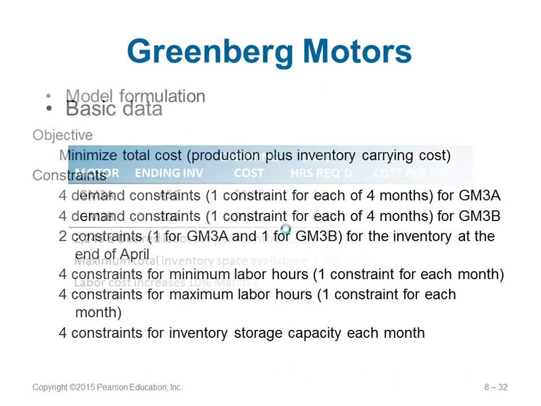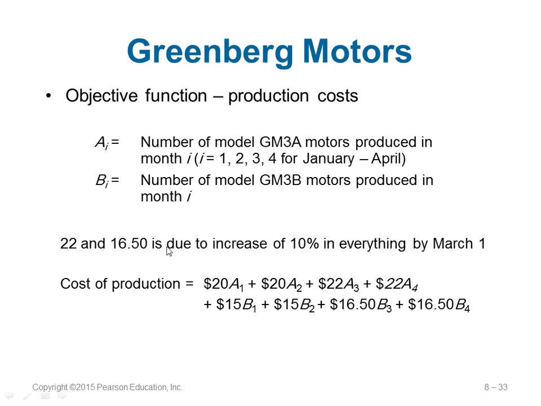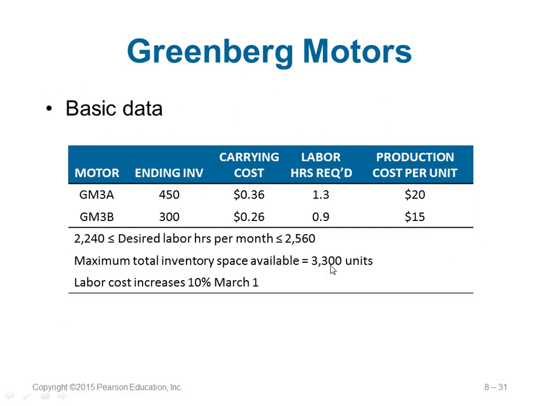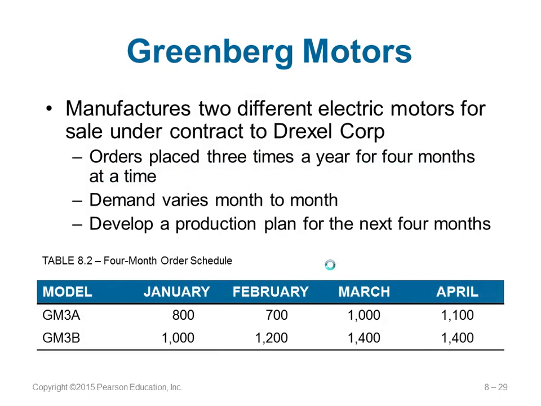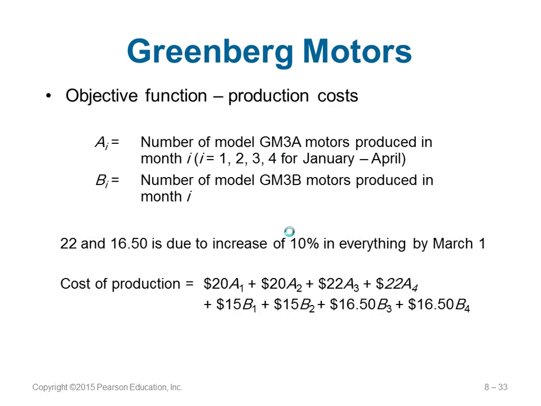The condition states there is a 10% labor cost increase. The labor cost will increase in the month of March. So it will be like 22 and 16.5 due to the increase of 10%, in everything from March on. From the production cost, it will increase basically. With 10% it will become 22. For the other one it will be 16.5, which is 15 plus 1.5. The first one will be 20 plus 2.